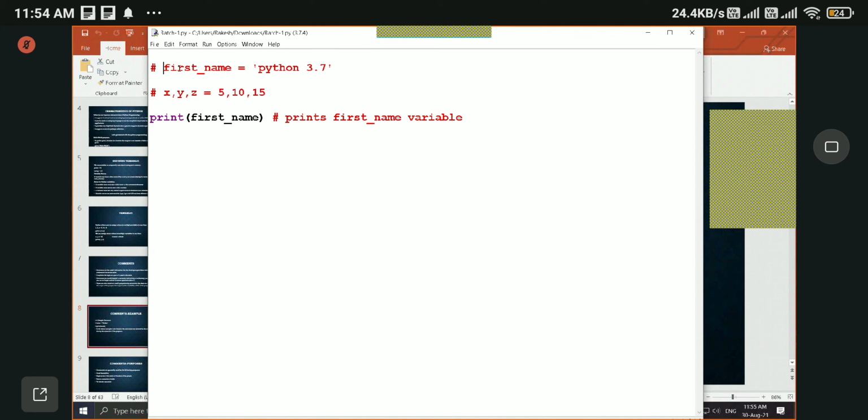Because since it's a comment, this variable was never defined, and we were trying to print it. That's why we got this error. So this is single line comment. For single line, we use hash symbol.